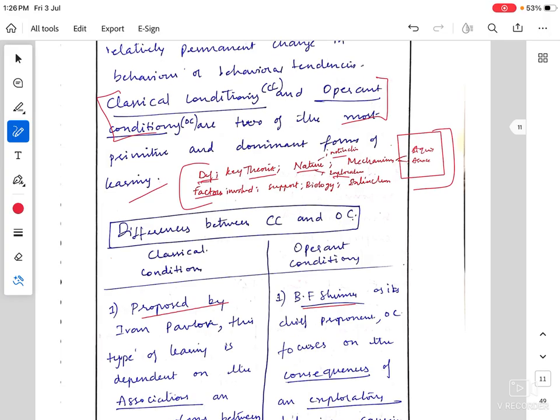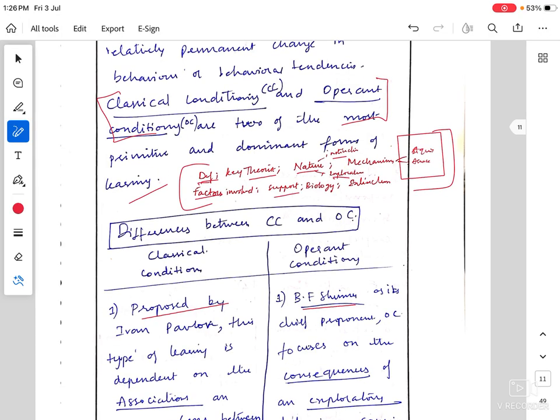Then any supporting research studies and the biological underpinnings of each of these, such as how classical conditioning is applicable even in immune responses, and extinction finally.